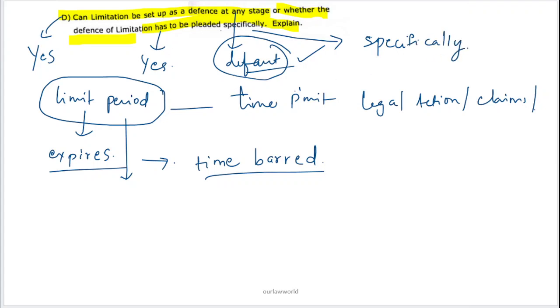Because the defendant needs to raise this as an affirmative defense in their response or pleading to the plaintiff's allegations. So failing to do so, what will happen?